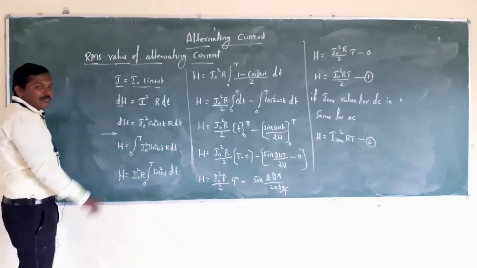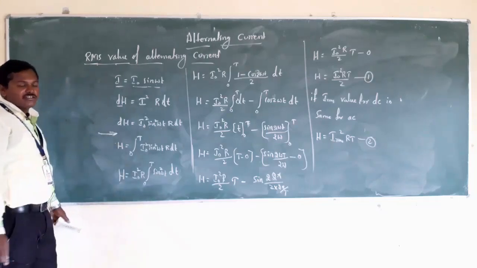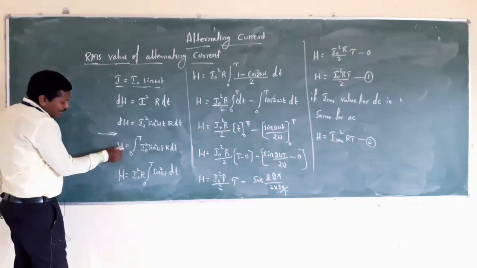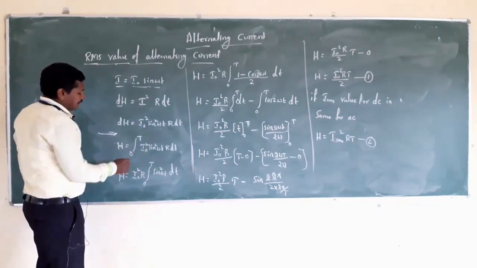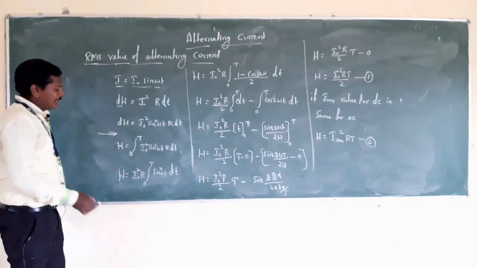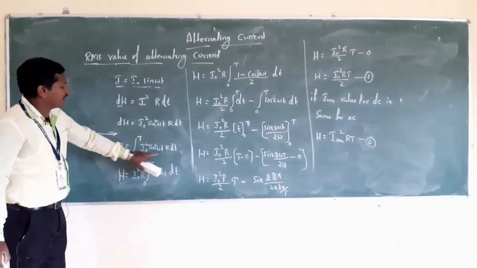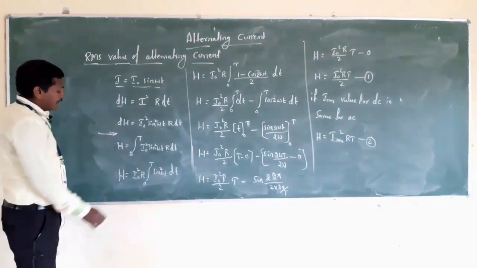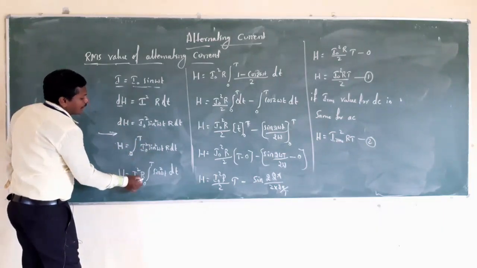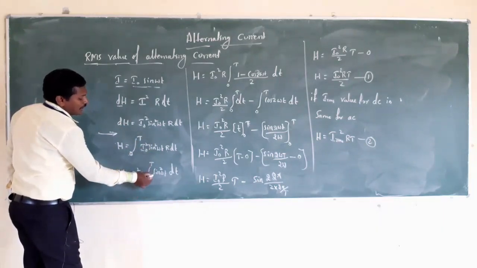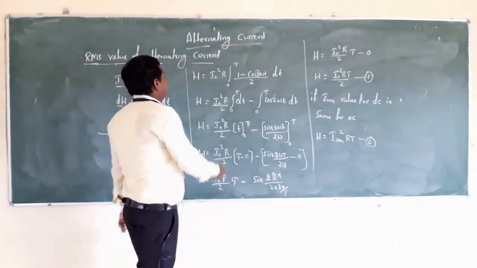Now the total amount of heat energy produced in a resistance R can be represented by H. Integration over a whole complete cycle, in the range of 0 to T, we take dH and substitute. Simplifying, the constant terms we take outside: I naught square into R, integration from 0 to T, and the remaining term is sin square omega t into dt.